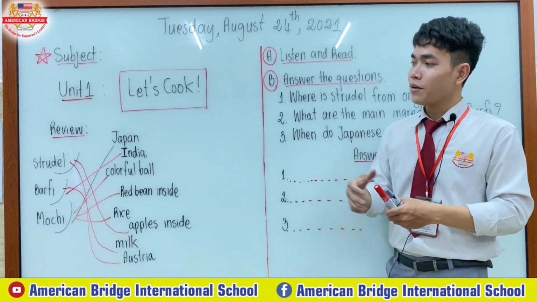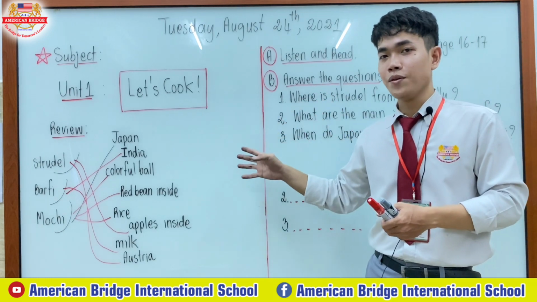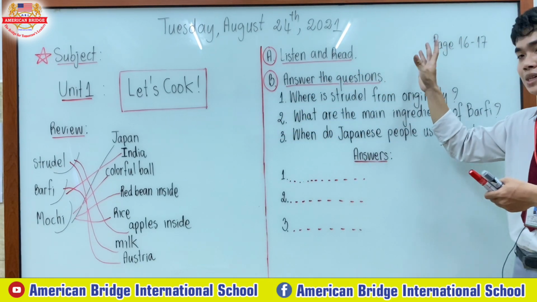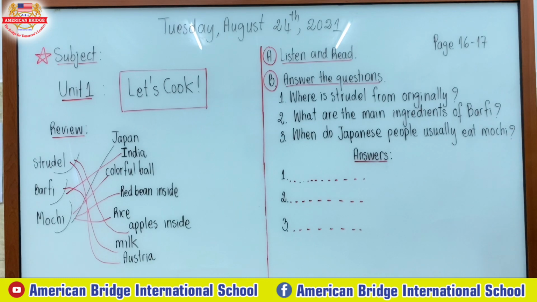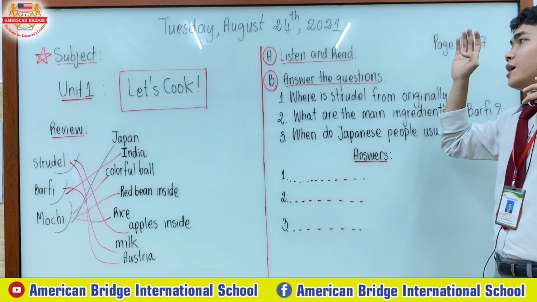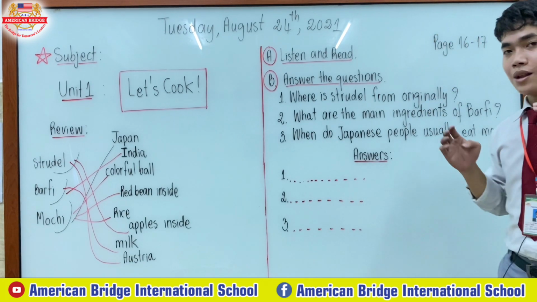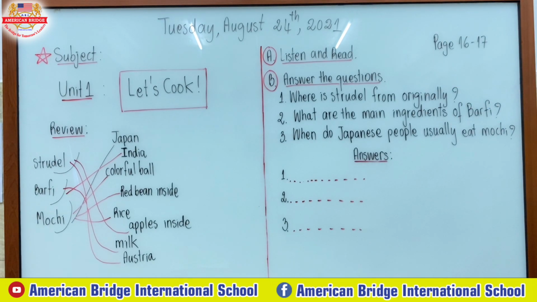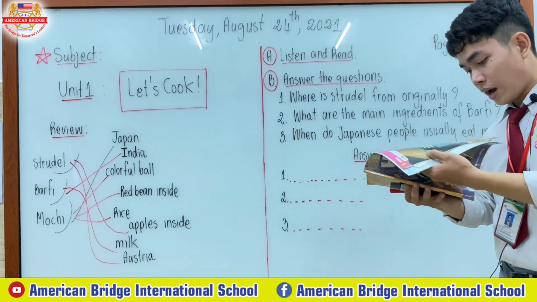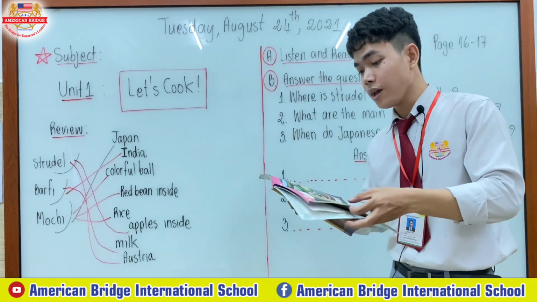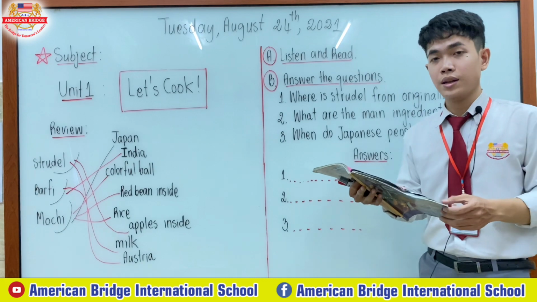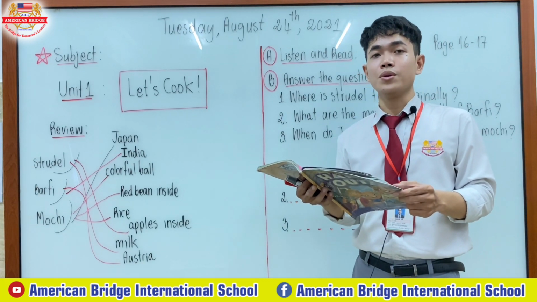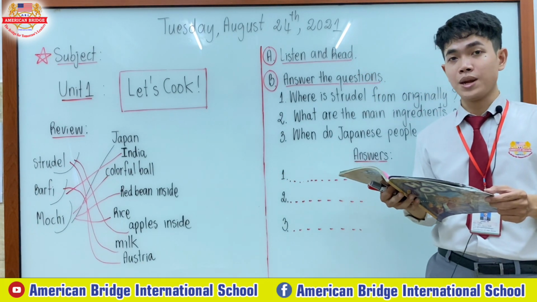Everyone, we have already done the review, and now let's move on to part A and part B, which is on page 17. Please turn your book to page 17 together, and now we are going to listen and read it again together. Teacher will read it for you, and make sure that all of you have the book. Let's read this one more time in order to answer the questions in part B.